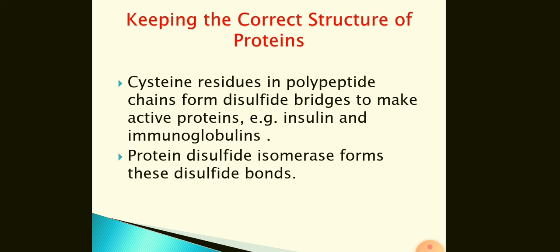Similar work is done by cysteine. Cysteine residues in the polypeptide chain form disulfide bridges to make active proteins, for example in insulin and in immunoglobulins. Protein disulfide isomerase forms the disulfide bonds.